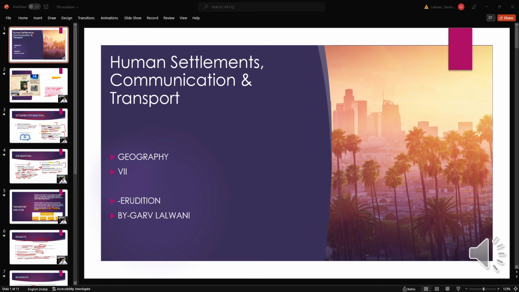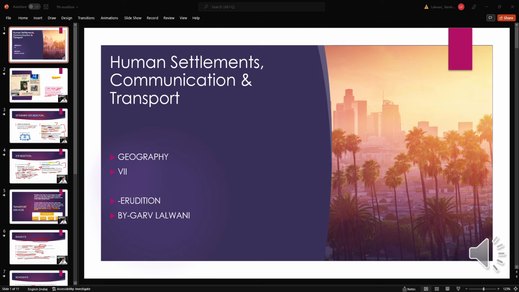In such temporary settlements, they practice hunting and gathering, they hunt and gather different materials, and they practice shifting cultivation. They cultivate, and there is transhumance. What is transhumance? This is again a new word. For us, transhumance means moving from one place to another. And now we'll move on to the permanent settlements.